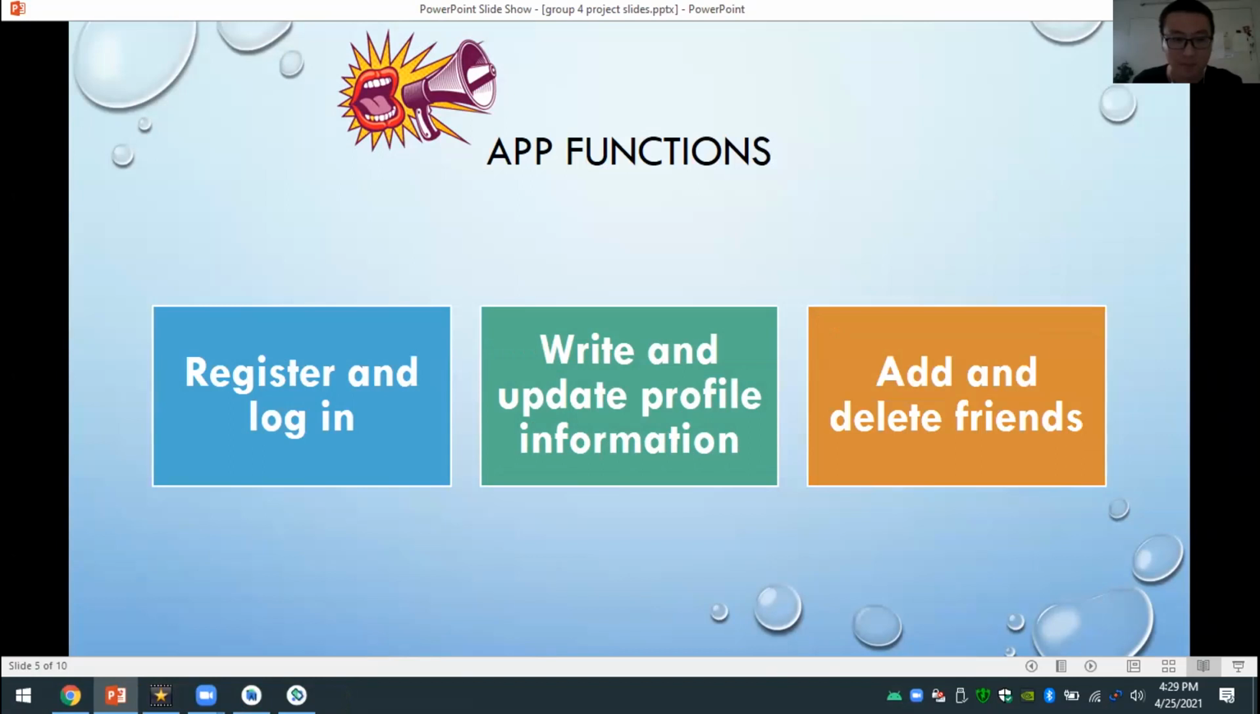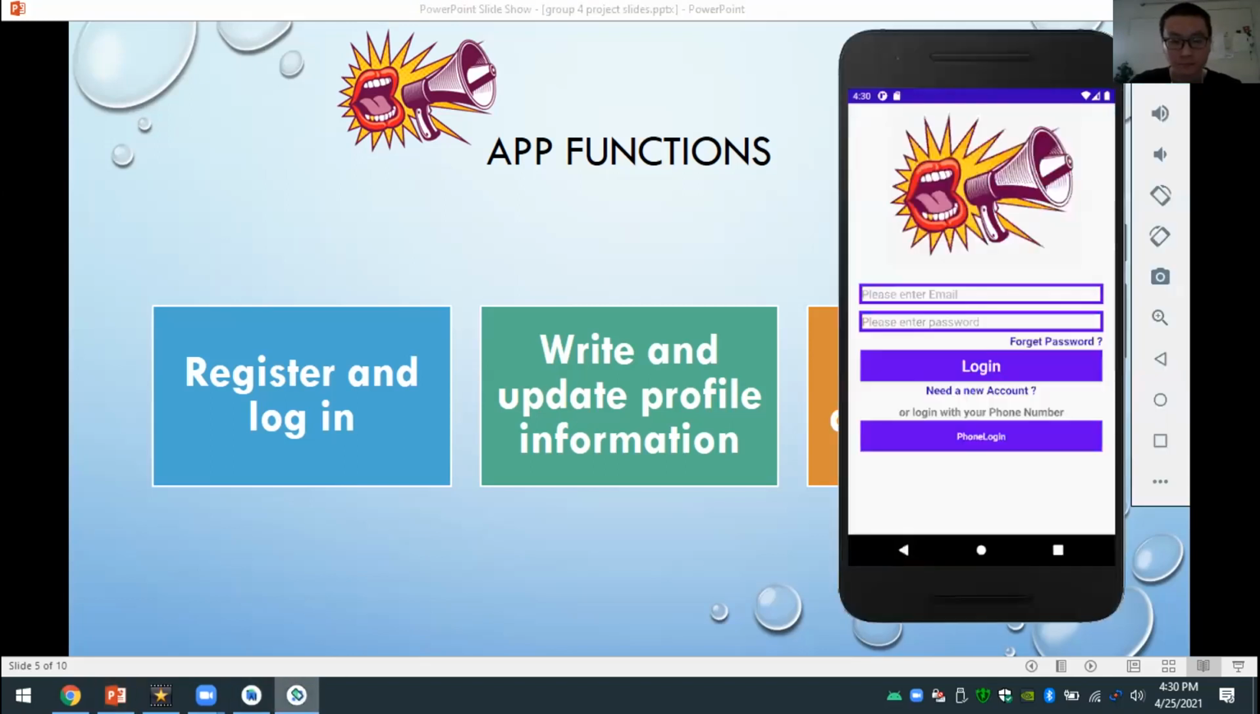Hi, I'm Lojirona, and I'll be reviewing the app functions of our ShoutOut application. We're going to be looking at register and login, write and update the profile information, add and delete friends, and actual chatting and sending messages back and forth. To do this, I have a real phone set up here, and I will also be using the emulated phone in Android 4.1.3. Okay, so let's do a register and login.